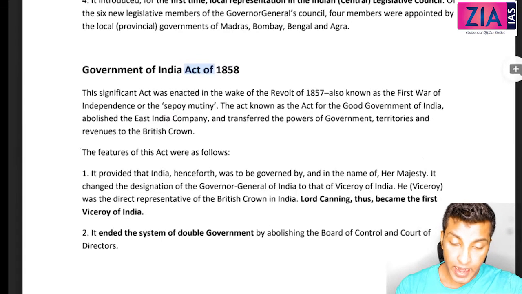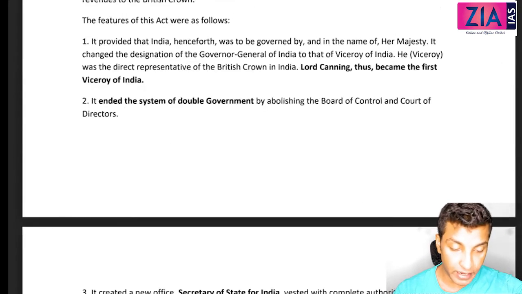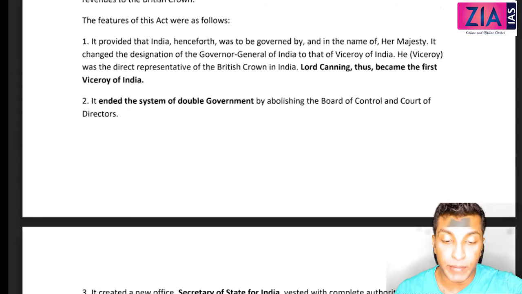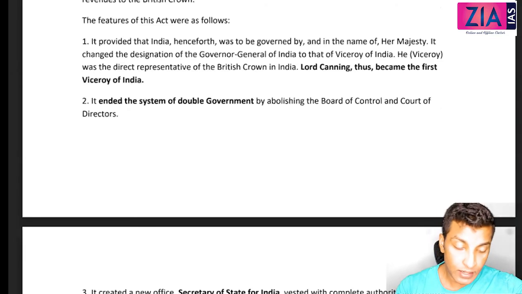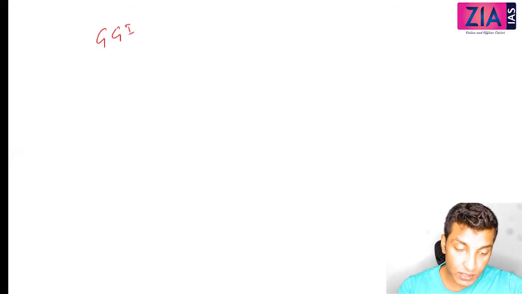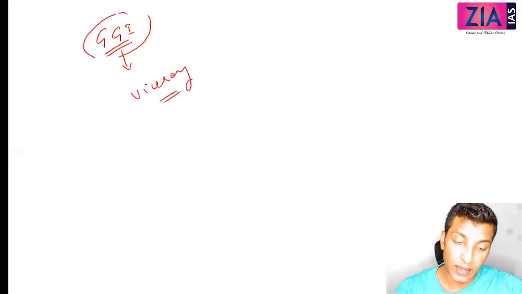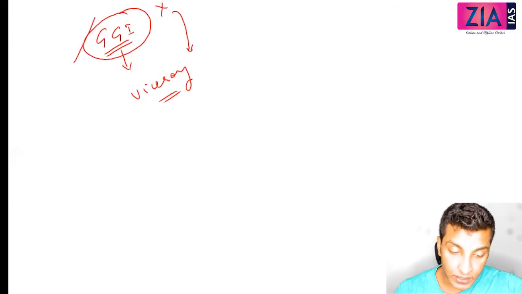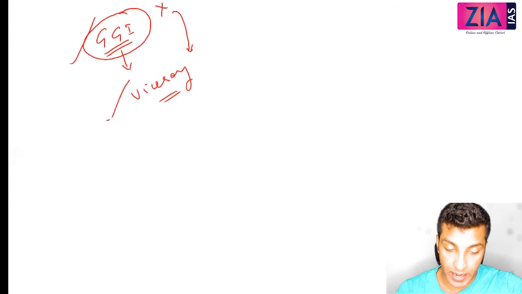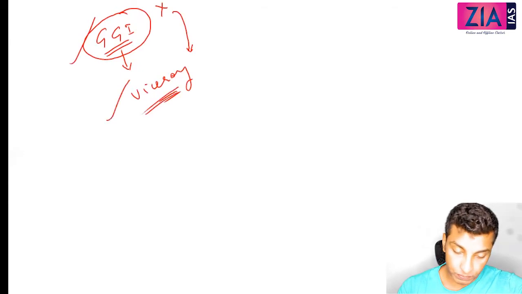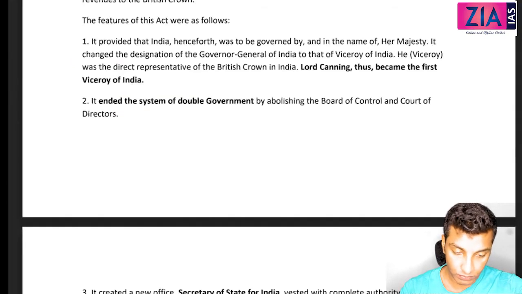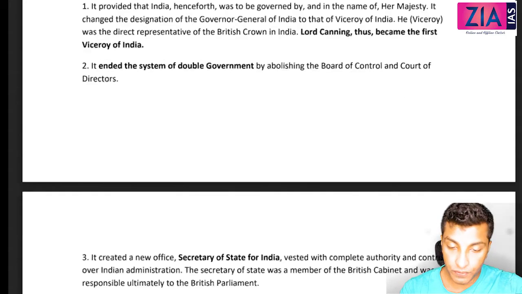Not that important. 1858. What is more important in 1858? This is an act for better governance or good governance in India. So in this, we have discussed about Governor General of India so far. Now along with this Governor General of India, they have created a post of Viceroy. Okay, so understand here, the Governor General of India is not replaced with Viceroy. Governor General of India is there. Along with him, parallelly, this post is also created. Okay, so Lord Canning was the first Viceroy.